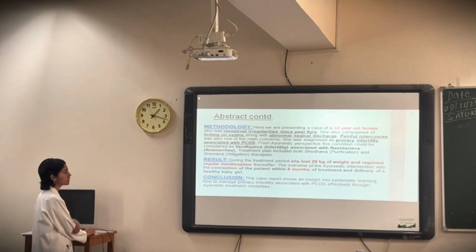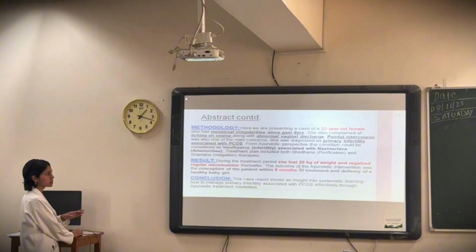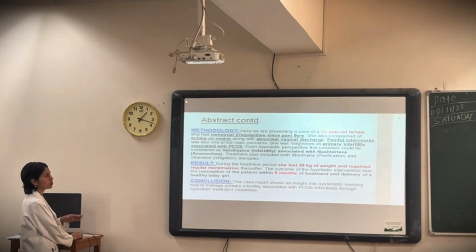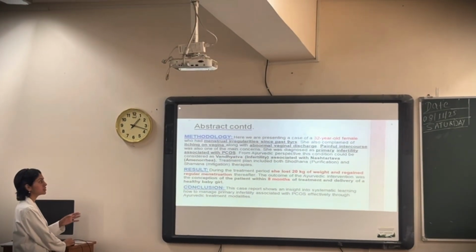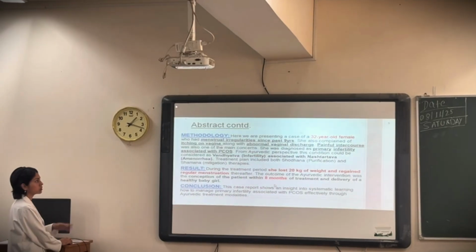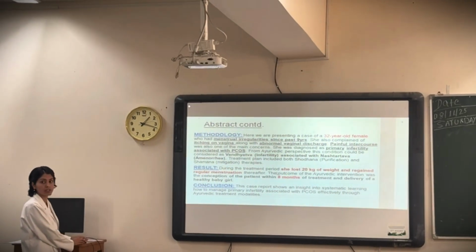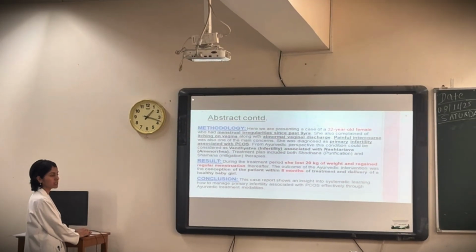As for the result, I will just give a gist. During the treatment period, she lost 20 kg of weight and regained regular menstruation thereafter. And the big thing is that she was able to conceive within 8 months of treatment. She was not able to conceive for the past 11 years, but within 8 months she was able to conceive, and she delivered a healthy baby girl.